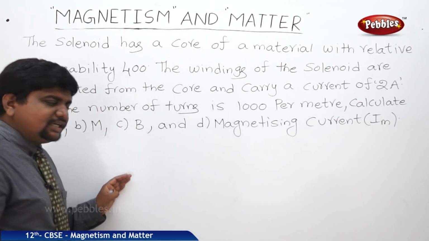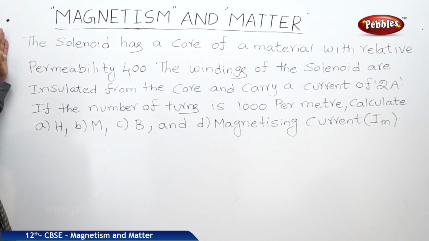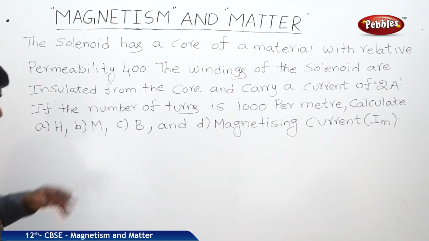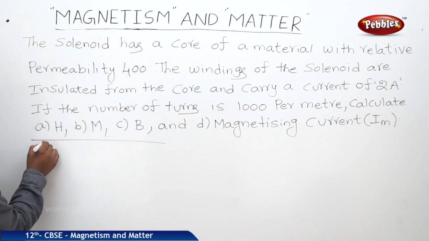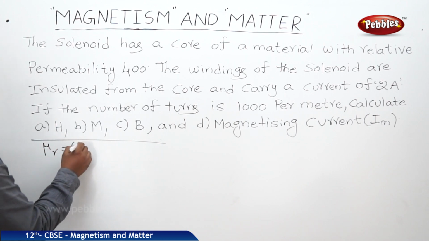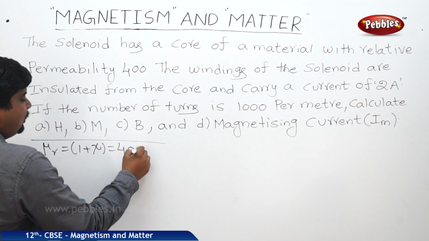This is the problem which relates B, H, mu naught. The content of the problem is: the solenoid has a core of a material with relative permeability 400. So we should write the quantities. Relative permeability mu R is equal to 1 plus chi is equal to 400.